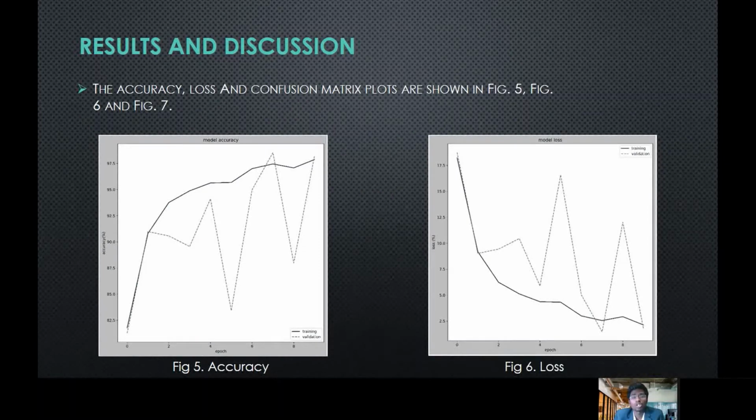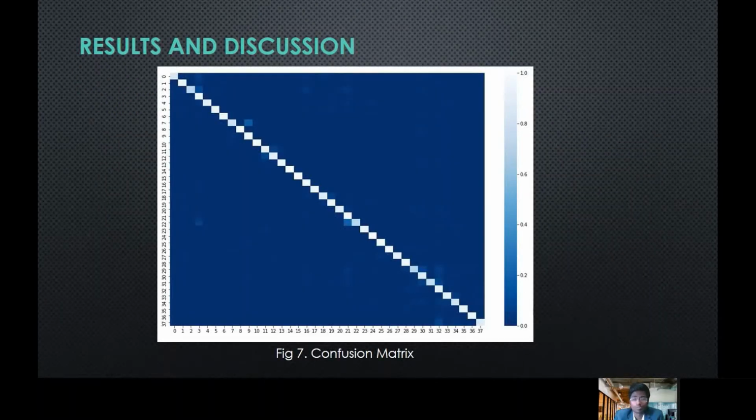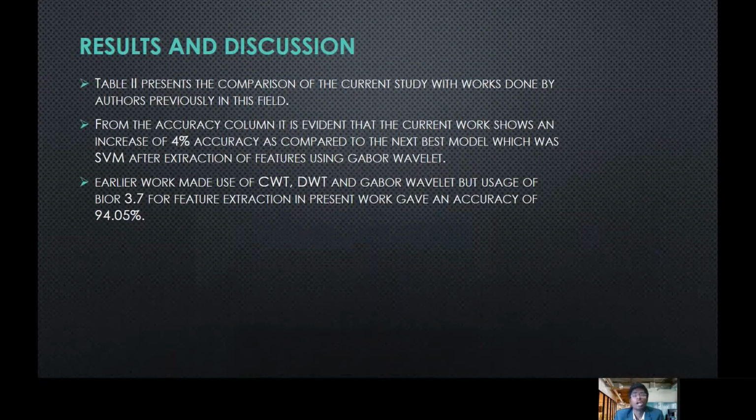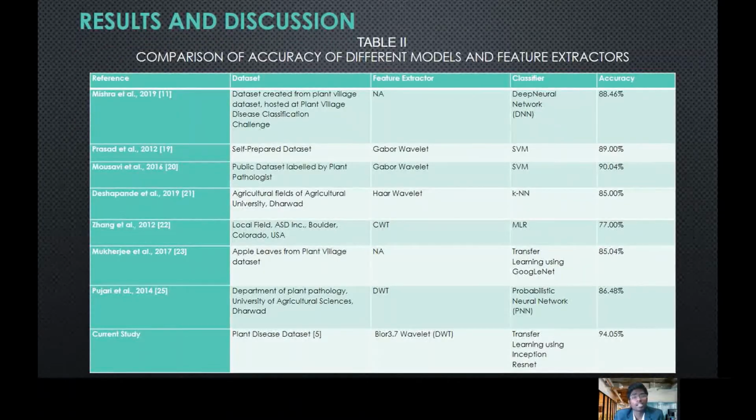The accuracy, loss, and confusion matrix are also plotted, which gave us insight into the mispredictions which could have happened in individual classes. A table has also been presented for the comparison of this study with work done previously by other authors in this field. A study conducted by Mishra was done on a dataset created from the PlantVillage dataset, and it used a deep neural network as a classifier, with an accuracy of 88.46%. Similarly, several other authors' classifiers and feature extractors and their accuracies were compared with the current study.